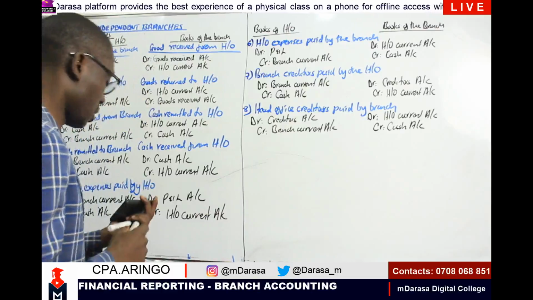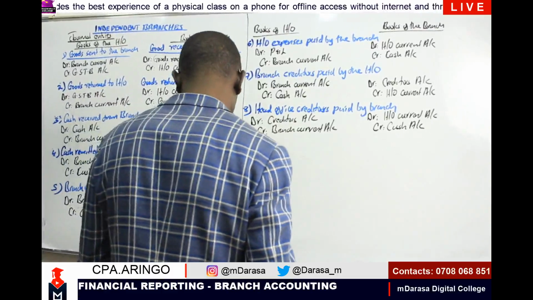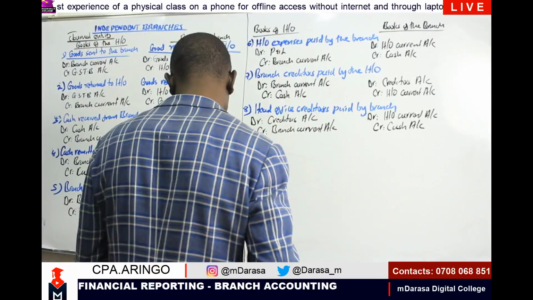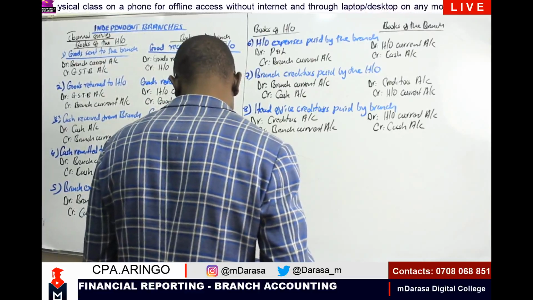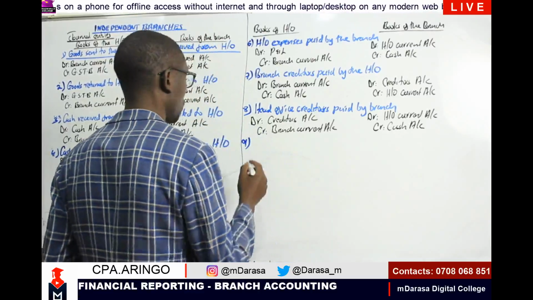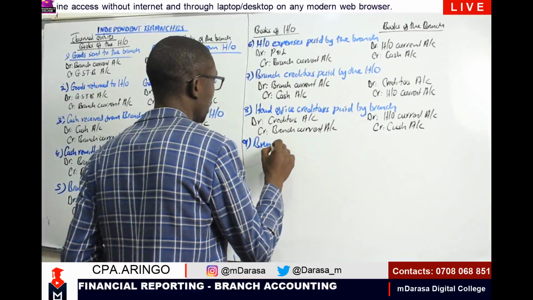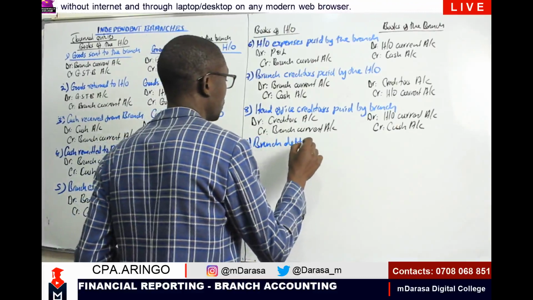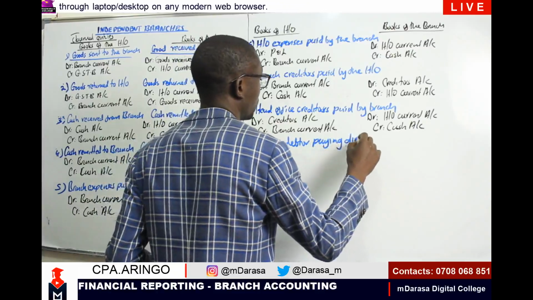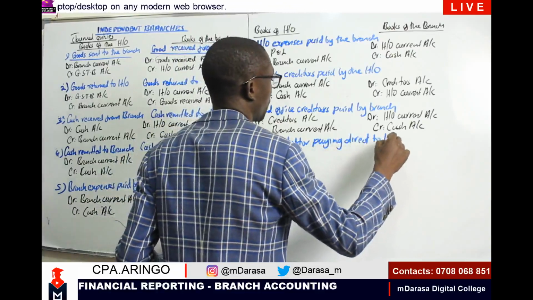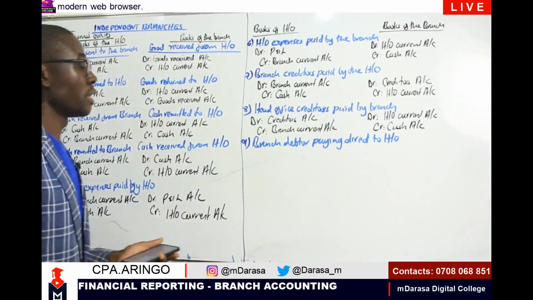Then the next entry, my good students, that should be entry number 9. This is what you are going to do. In this case, we are going to record branch debtor paying direct to the head office.